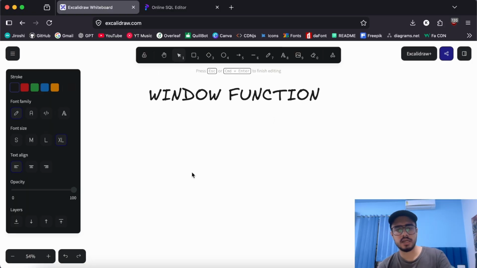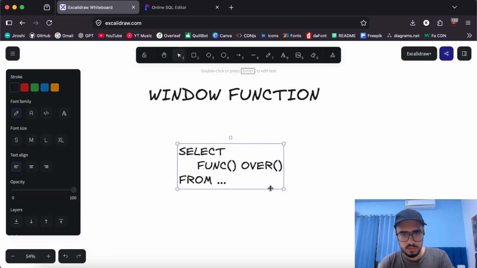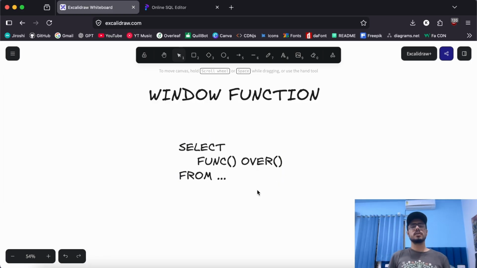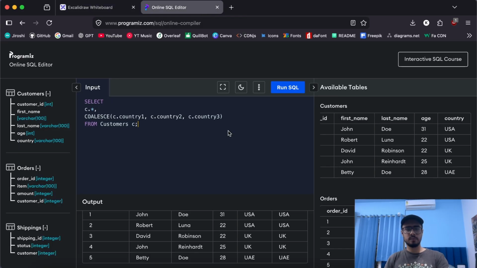Now the typical syntax goes like this: we write a select query, we apply an aggregate function, let's call it func for now, it could be anything, count, sum, or whatever. We apply it over a certain number of rows or a certain partition of rows, and then the rest of the query follows. With this syntax, we can perform calculations over a set of rows without ever needing to group it. Okay, now let's see an example in action.